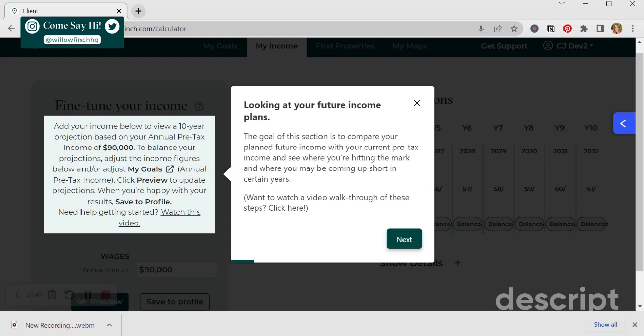So we're going to look over here on this first section. You can see that it does pull in the annual pre-tax income that you had from the My Goals section automatically for you. Again, you can update that by going to the My Goals section if you need to. Save it, come back and see how it impacts the numbers. If you need help with that, check out video 5 of the series. It's the bonus video that talks about keeping your numbers up to date. It'll help you save new values in any of those sections, including the annual pre-tax income.